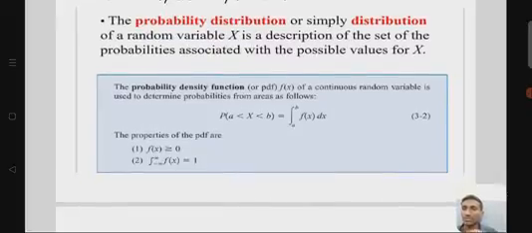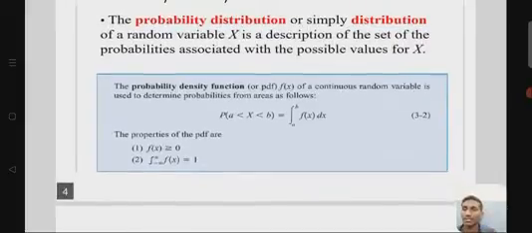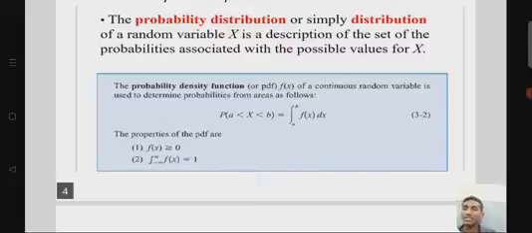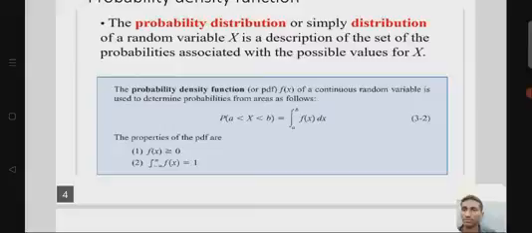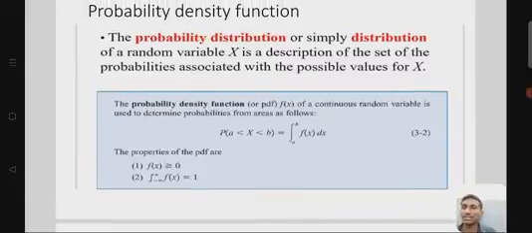It has the properties that f of x is always greater than or equal to 0, and the area under the probability density function is 1. The derivative of a probability distribution function is known as the probability density function.